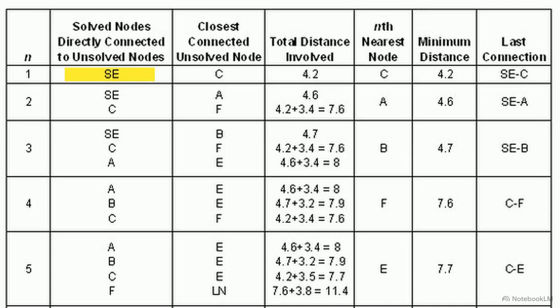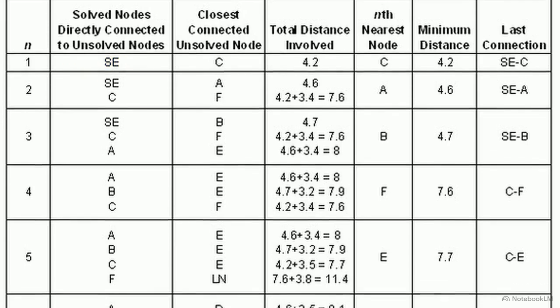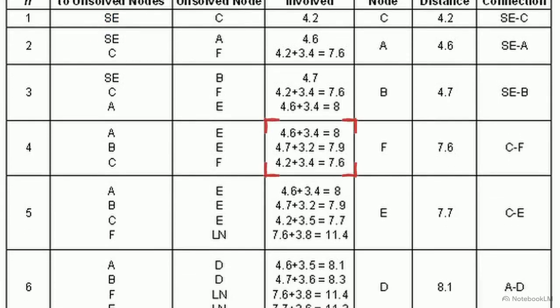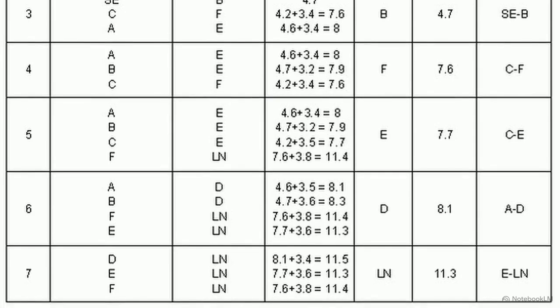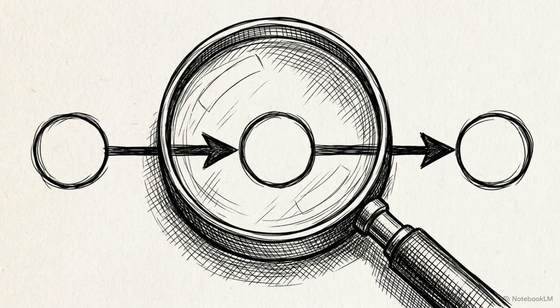To navigate from origin SE to a destination, we lock SE as our initial solved state, evaluate adjacent nodes, iteratively calculate cumulative distances, and permanently lock in the absolute minimum value. This greedy heuristic method marches forward, systematically eliminating inefficient routes and solving the network one node at a time. The process terminates when the destination node, LN, is reached, yielding an optimal flight time of 11.3 across a specific sequence of nodes. For a small, static set of routes, this tabular step-by-step logic works perfectly.